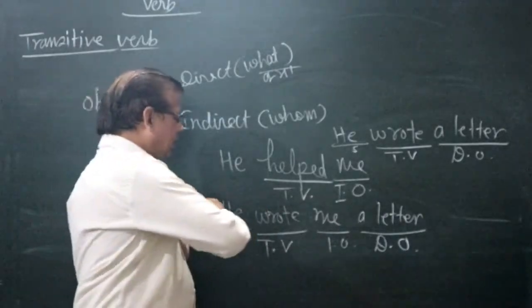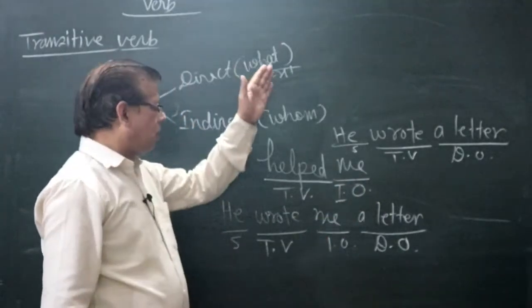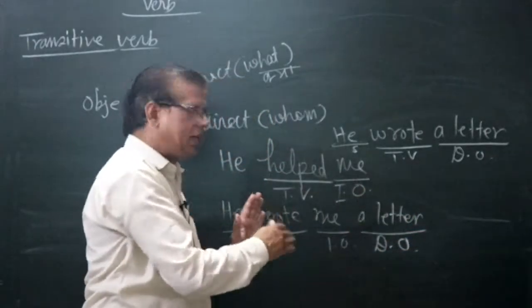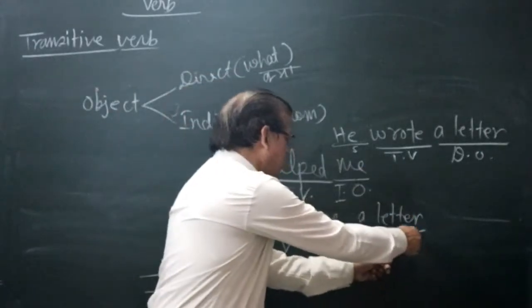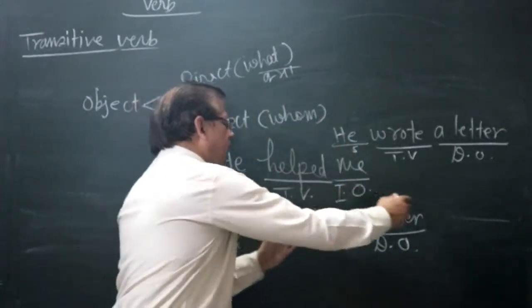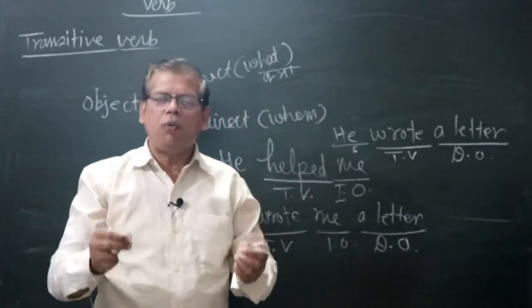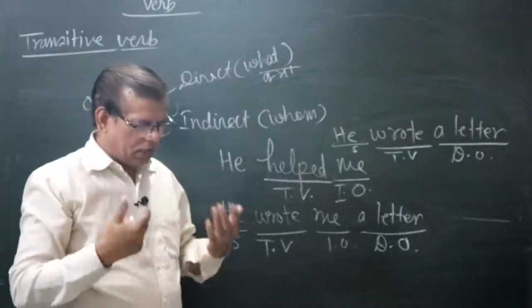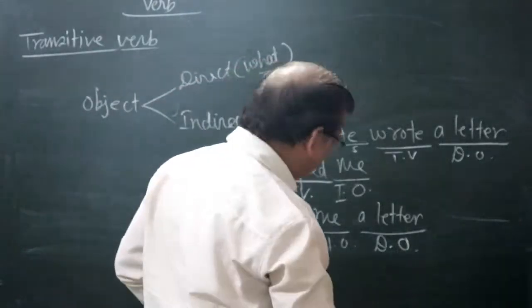A sentence having a direct object or indirect object or both, the verb of that sentence is called a transitive verb. Clear? Now I'm giving you more examples.